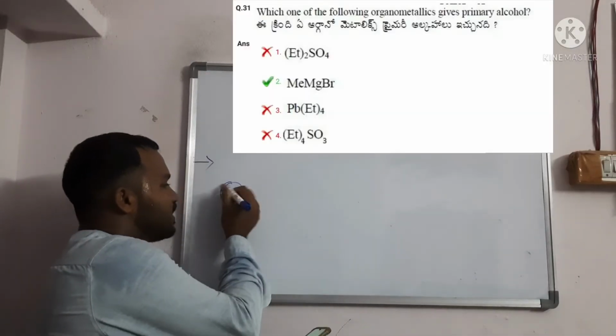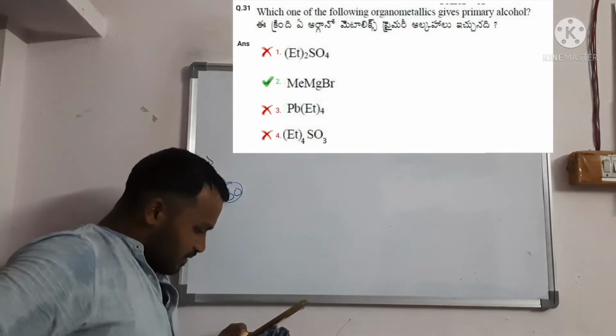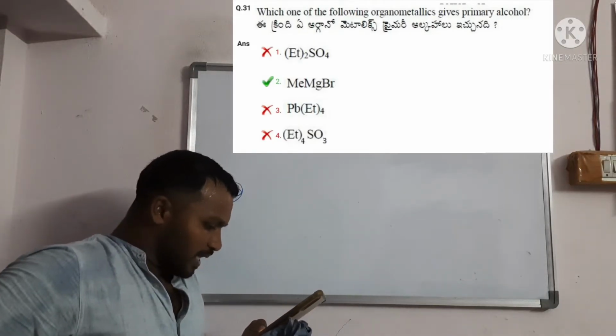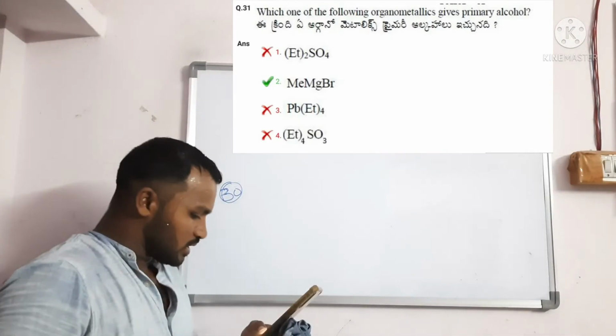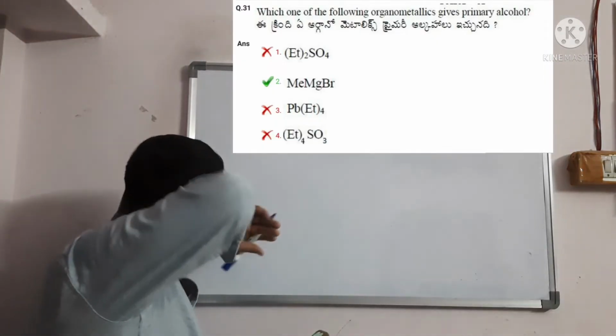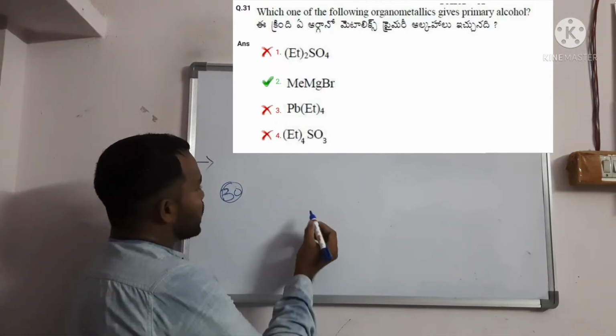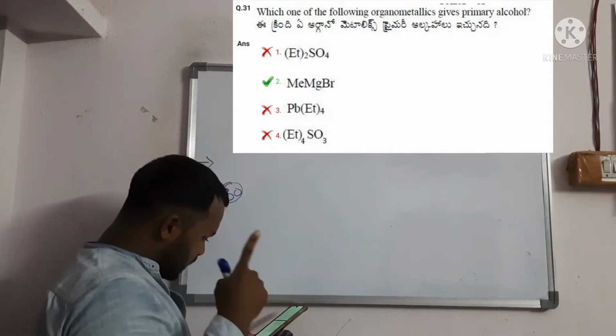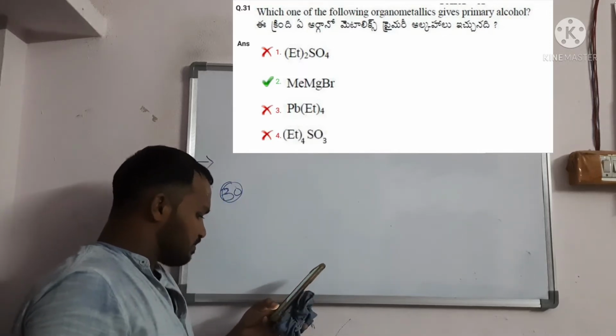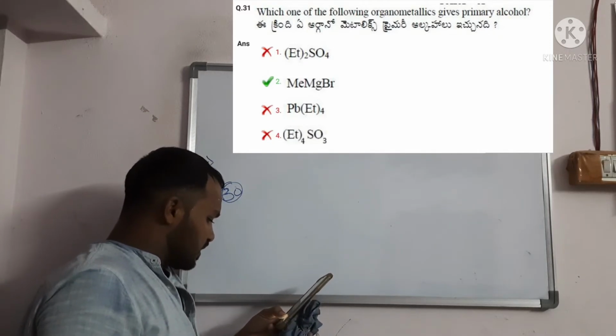Then the next question: which of the following organometallics gives a primary alcohol? The options given are ethyl sulfate, methyl magnesium bromide, and tetraethyl lead.